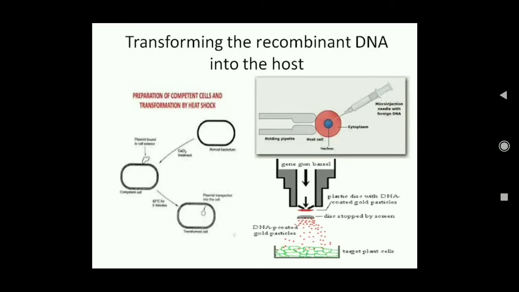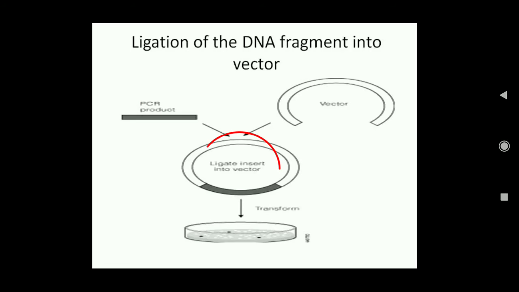So the most commonly used process is the heat shock treatment. Here the normal bacterium cell is first treated with a divalent cation, for example calcium. For example, here calcium chloride treatment is given. Then the bacterial cell and the plasmid containing the foreign gene, that is the recombinant DNA. So this is now the recombinant DNA, where we have used the foreign gene and we have joined it with the vector, so this becomes a recombinant DNA.